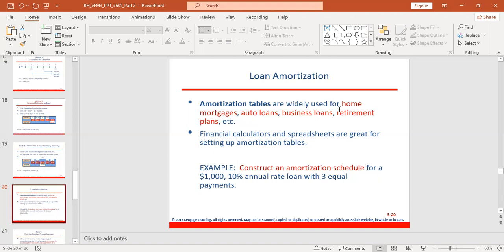Or you take a loan, you pay back the loan every month. So when you are paying back every month, we call it loan amortization, because as you are paying the loan, you are reducing the amount you are owing.